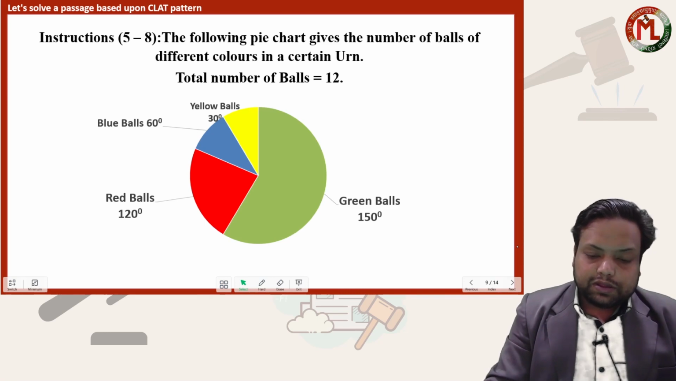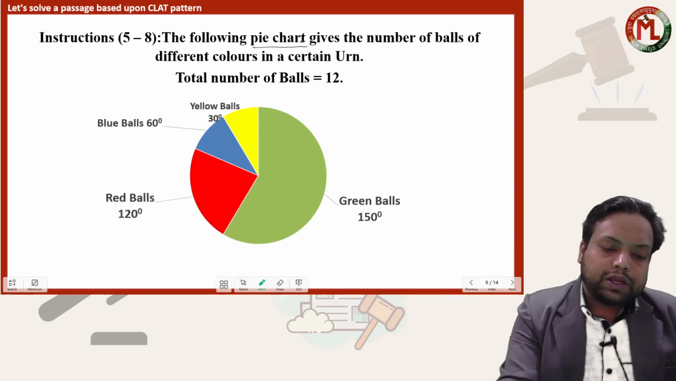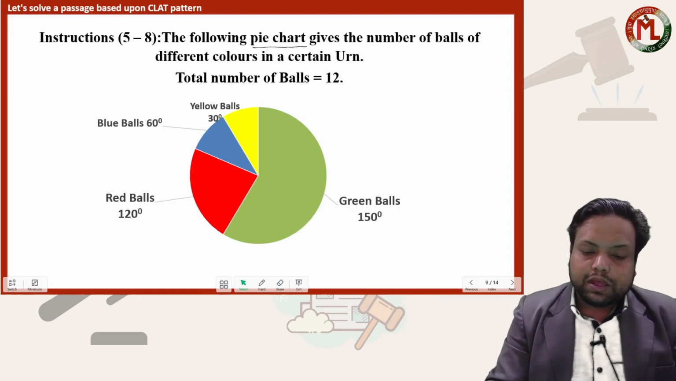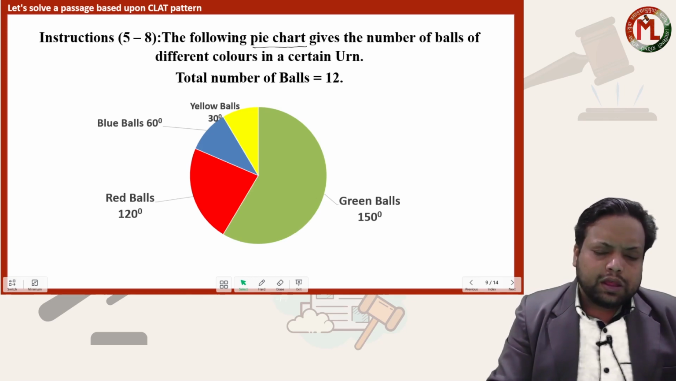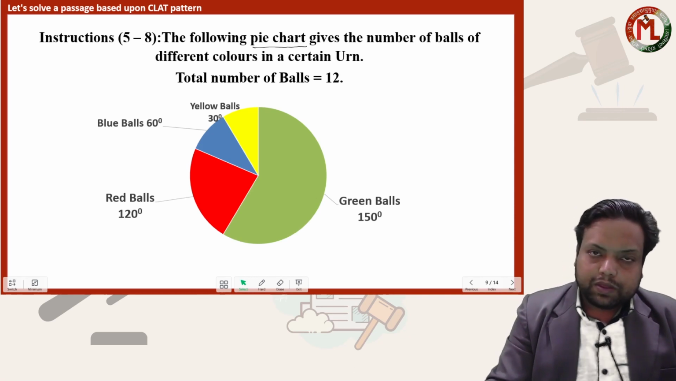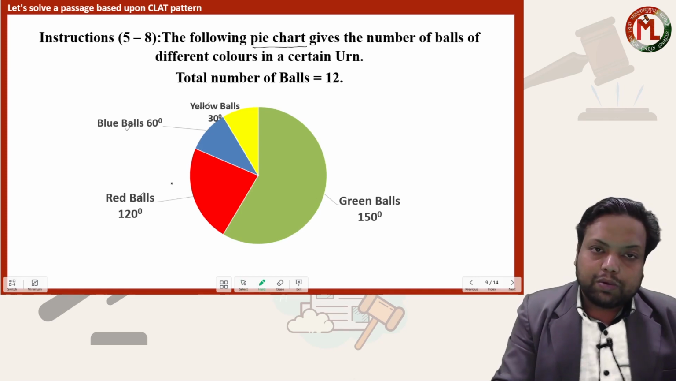Okay, let's move to next problem. So given this is a pie chart. The following pie chart gives the number of balls of different colors in a certain urn. Okay, there is a certain urn, or you can say a certain box, and these are the number of balls which are given in the urn. Now see, there is something called green balls, yellow balls, blue balls, and red balls here.